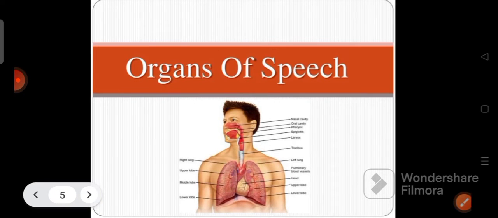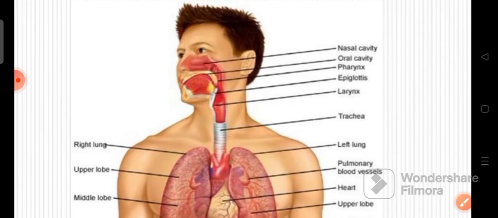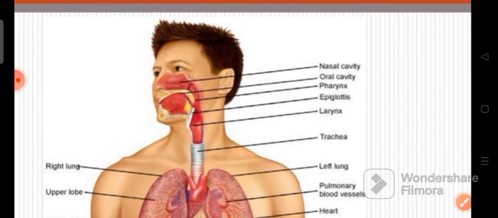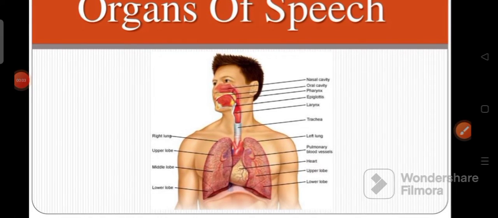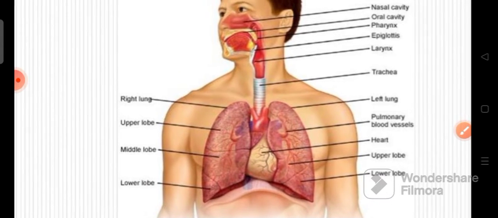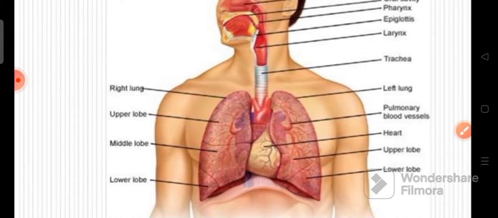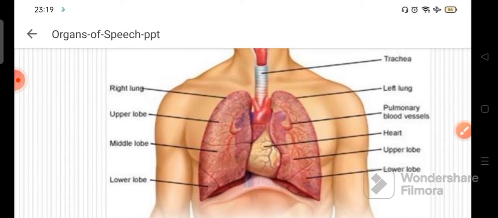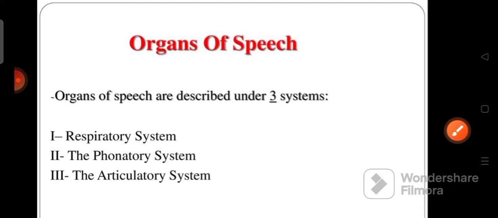Okay, so these are the organs of speech. You can look at some parts of your body. Here you can see the organs of speech, some organs which will help you during the production of sounds. Let's look at the lungs, the larynx, etc. And let's go into the details.